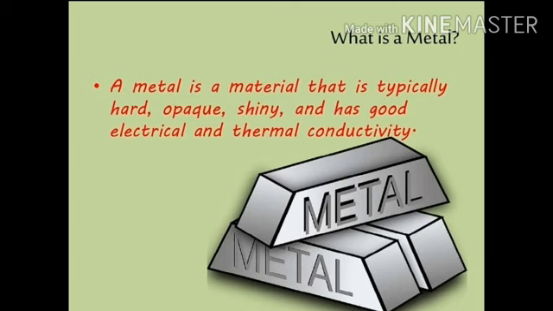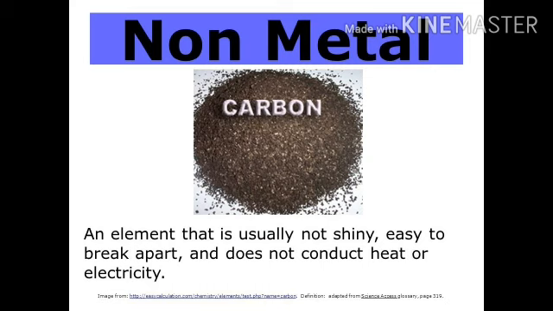Metals are generally hard substances and they are shiny in appearance. If you look at metals, they look shiny in appearance. So you can easily identify them by the shining on their surface, as well as the substances which are hard in appearance. They are all metals. See, exceptions are everywhere, but mostly the things which are hard and shiny in appearance are called metals.